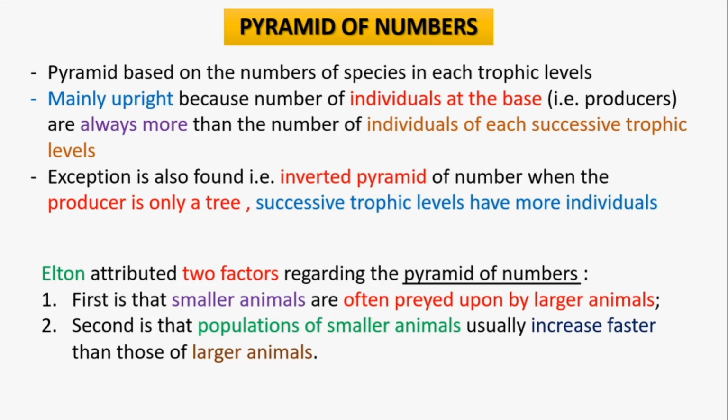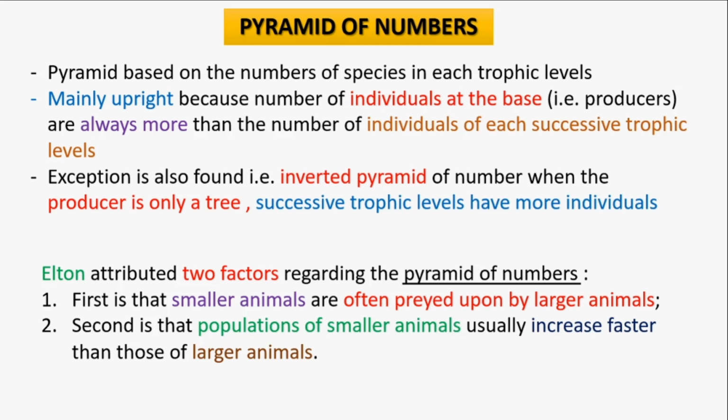This pyramid is based on the numbers of species in each trophic level, and mainly it is upright because the base, which is occupied by the producers, has individuals much greater in number than the individuals of each successive trophic level. But an exception is also found, if we consider a tree ecosystem, a single tree ecosystem.